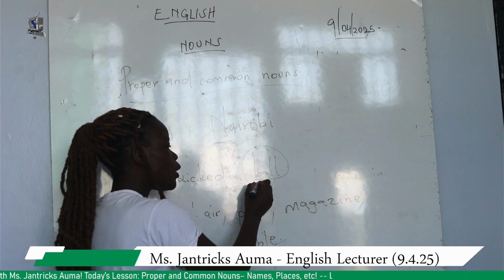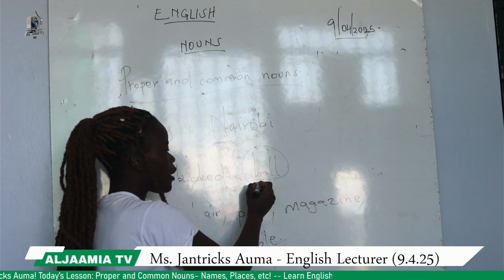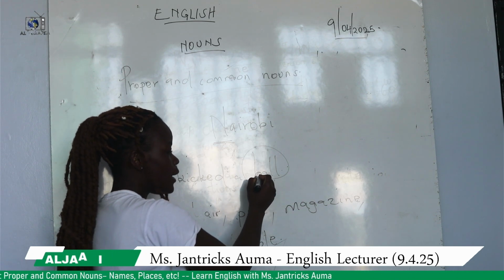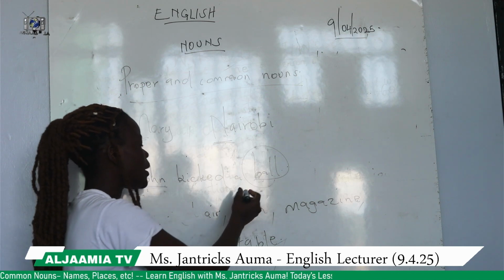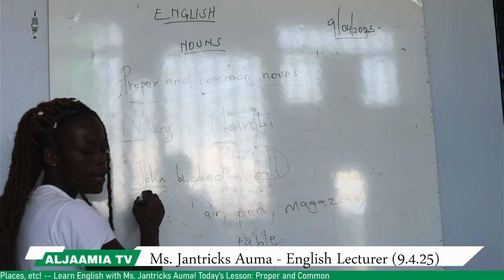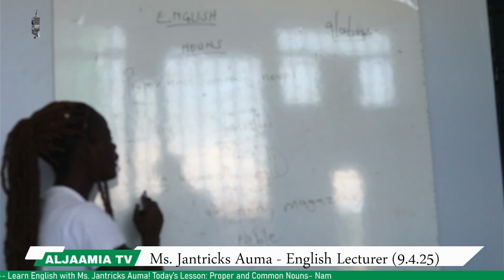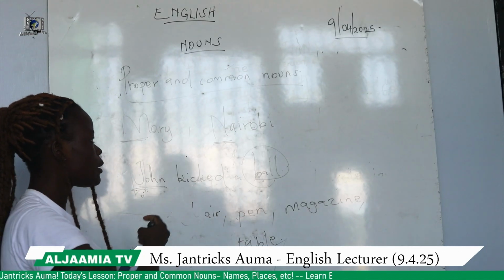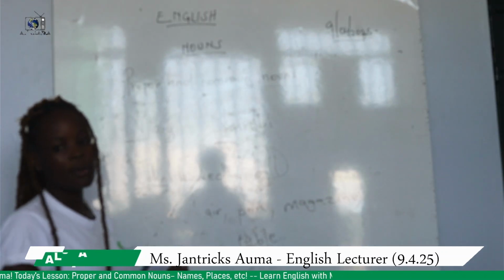This ball is a common noun. Being a common noun, the initial letter is a small letter and not a capital letter. But when we are looking at John, the initial letter is a capital letter because it's a specific name. So you must get the difference between the proper noun and the common nouns.